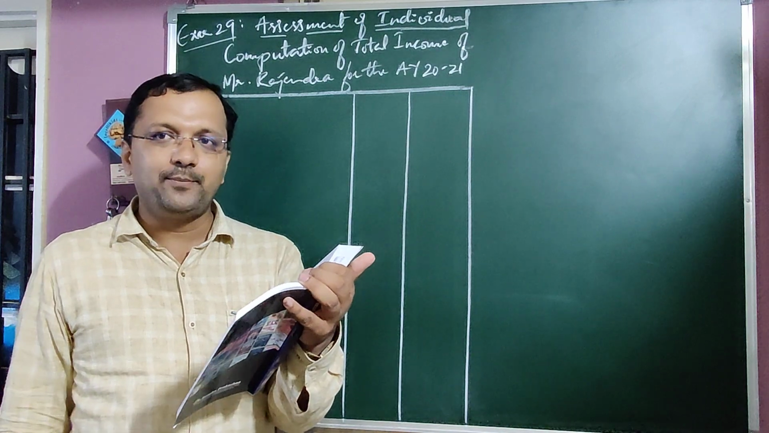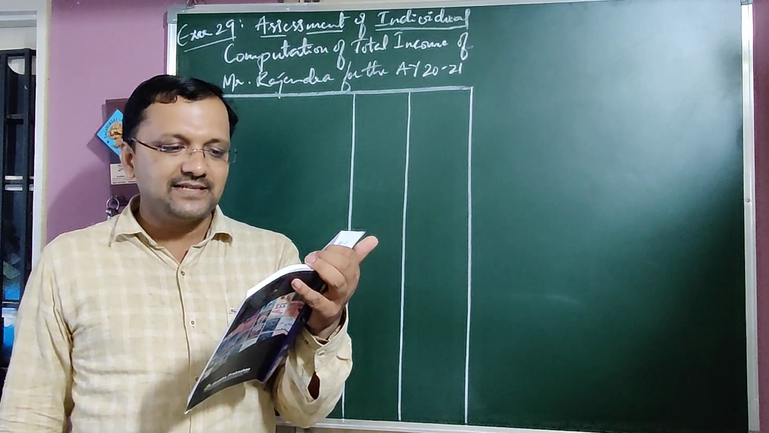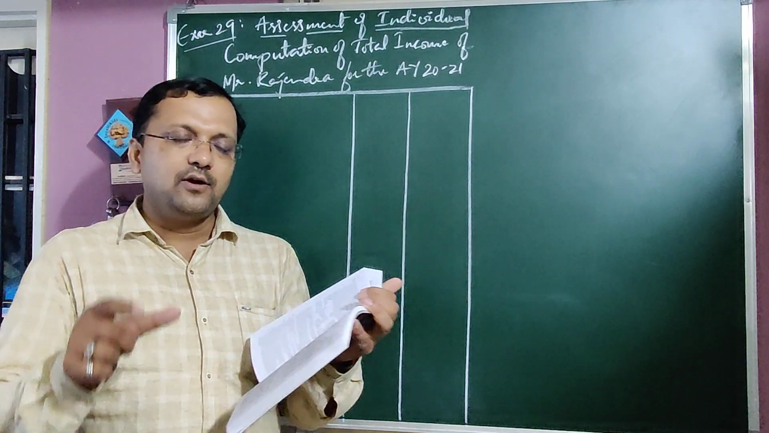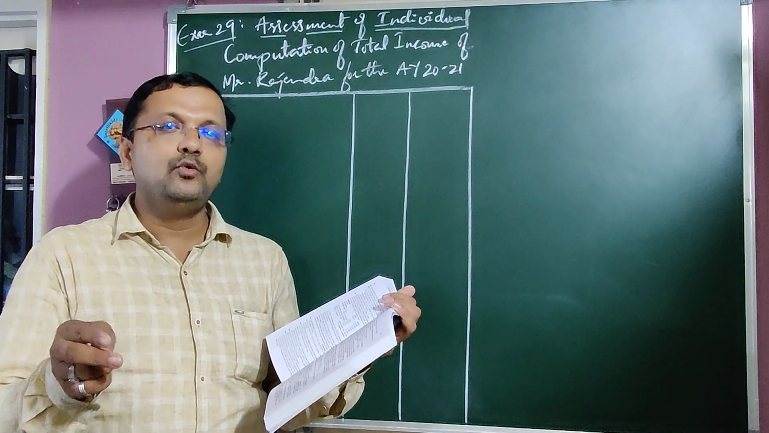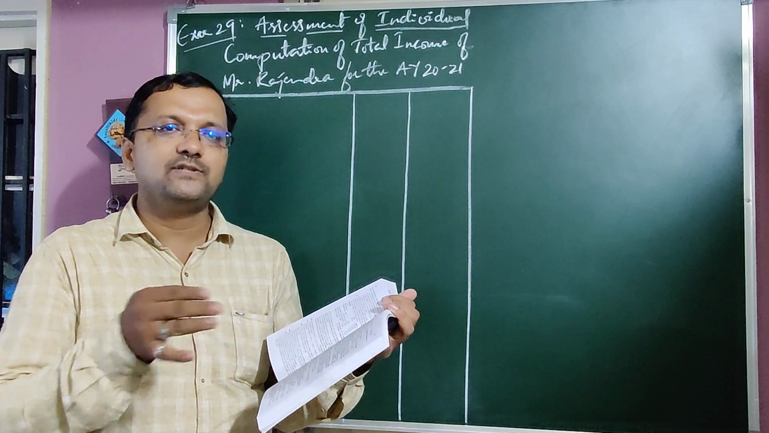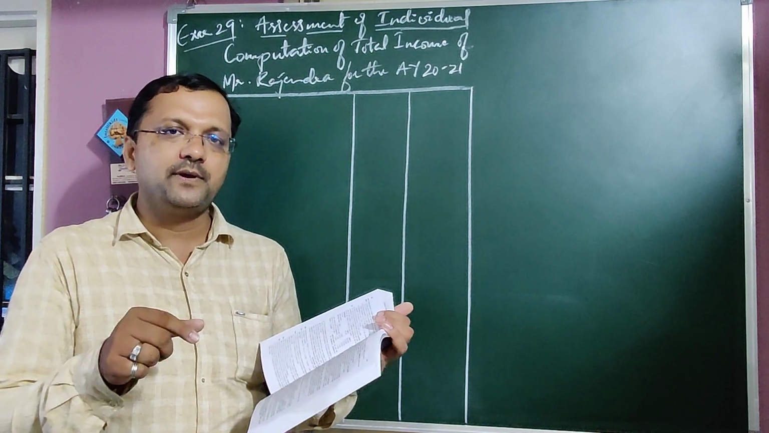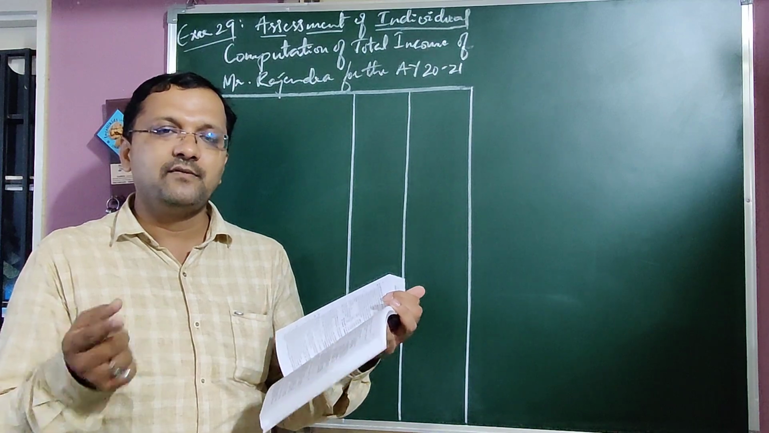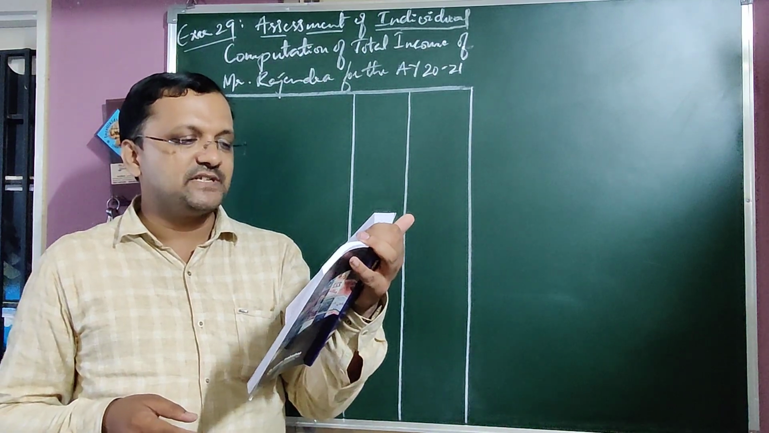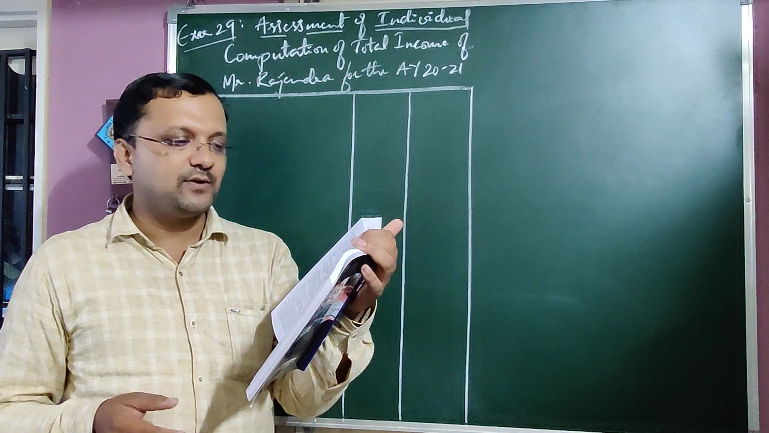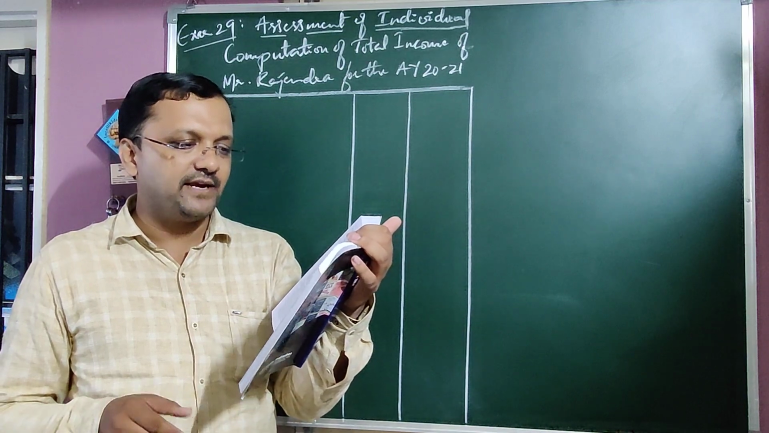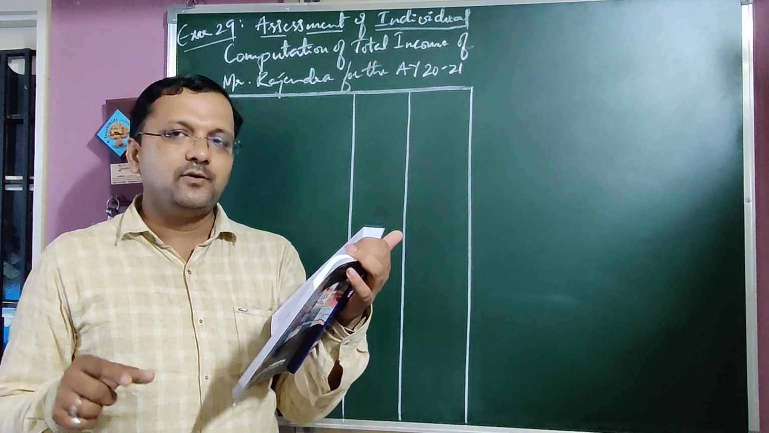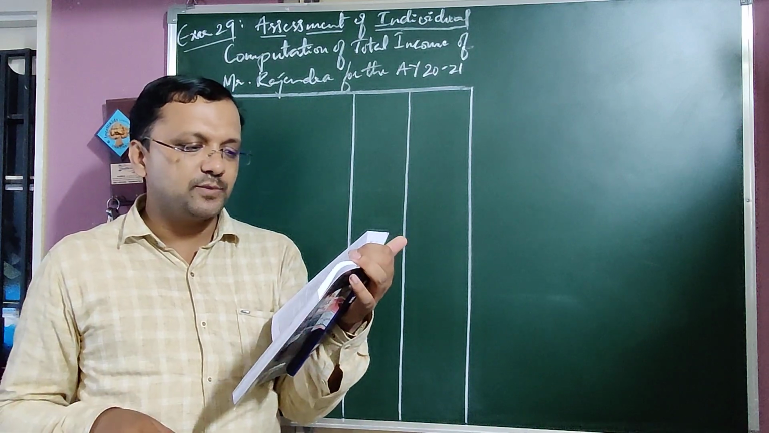First point, A: salary 68,000 per annum, rent from house property. See here, total information is given. You have to bifurcate which is related to salary, house property, business and profession, capital gain, and other sources. First, the salary point is related to salary income, bifurcated according to the heads. Then rent from house property is related to income from house property.